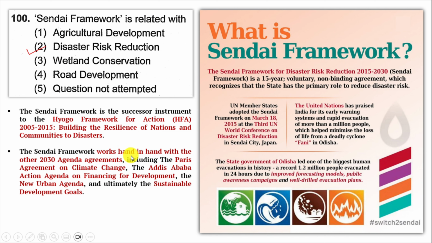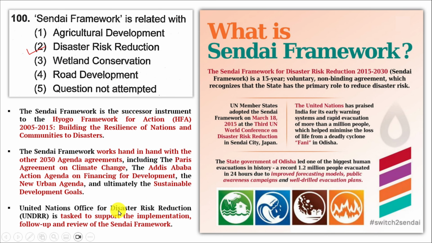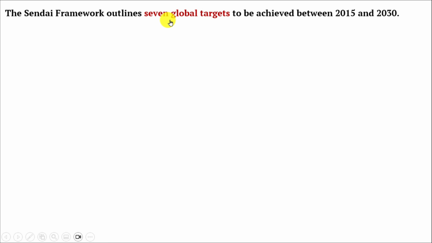The Sendai Framework works hand in hand with the other 2030 Agenda agreements, including the Paris Agreement on Climate Change, the Addis Ababa Action Agenda on Financing for Development, the New Urban Agenda, and ultimately the Sustainable Development Goals. United Nations Office for Disaster Risk Reduction (UNDRR) is tasked to support the implementation, follow-up, and review of the Sendai Framework. The Sendai Framework outlines several global targets to be achieved between 2015 and 2030.